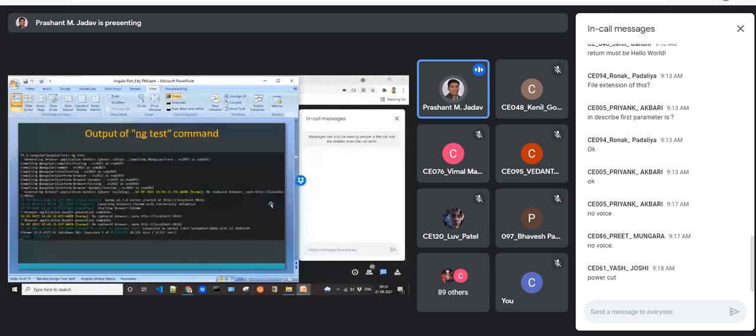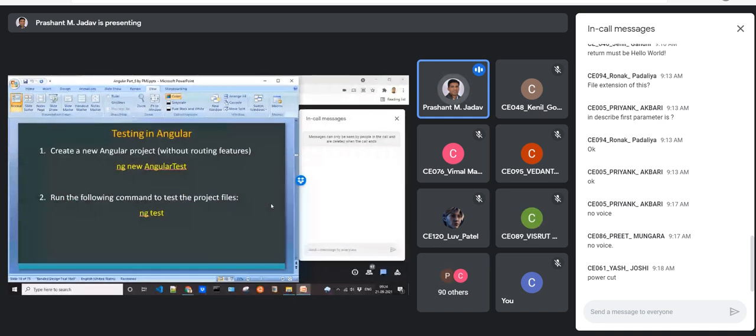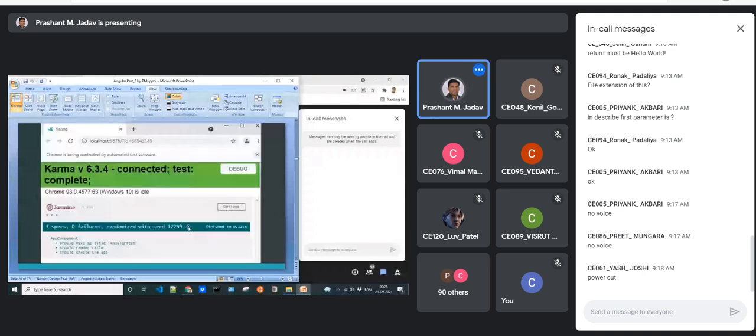So what we have done, we have created a new Angular project with the name Angular Test, and then we are simply running the ng test command, because by default there will be app component, and there is also a spec file within which test cases are written. So it will try to execute the test cases available in that app component.spec.ts file. And this is the output. Let me show you full screen.